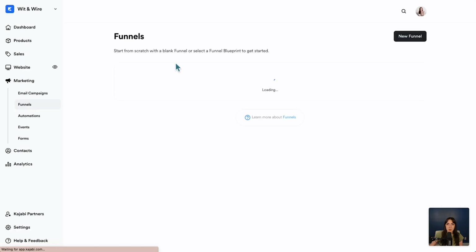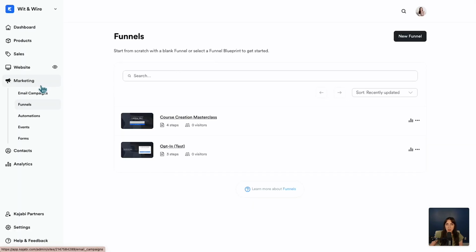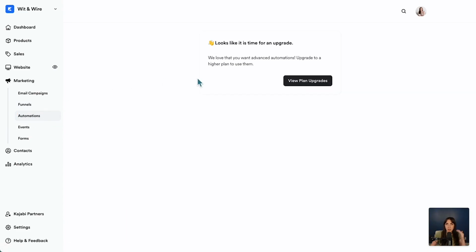Let's head back to the marketing menu. You can also see automations, and depending on which Kajabi plan you're on, the best way I can describe automations is that when somebody takes an action, an automation would trigger a follow-up action. So funnels do include built-in automations, but this tab kind of extends functionality. I'm on the lowest paid tier of Kajabi, so I don't have access to this.